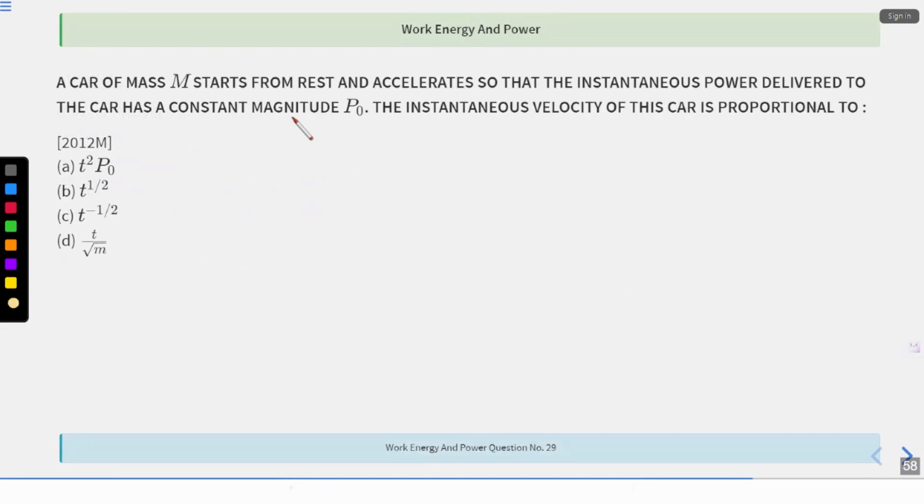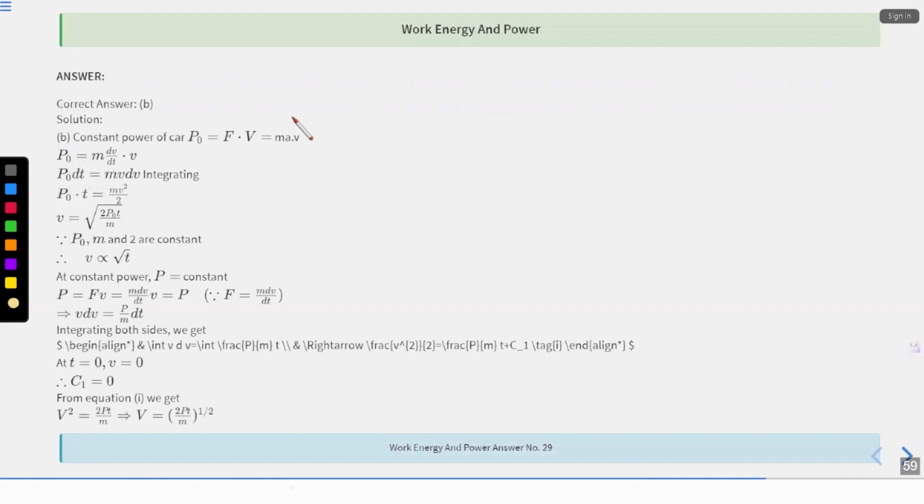A car of mass m starts from rest and accelerates so that the instantaneous power delivered to the car has constant magnitude P naught. The instantaneous velocity of the car is proportional to what? 2012 question. This is the solution, guys. Just go through the solution. Okay.